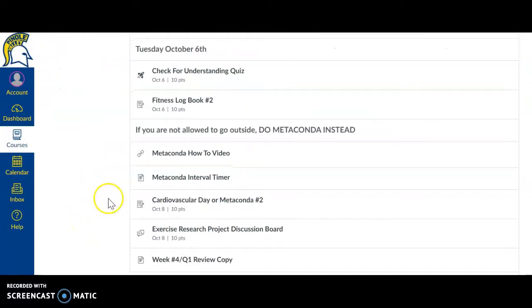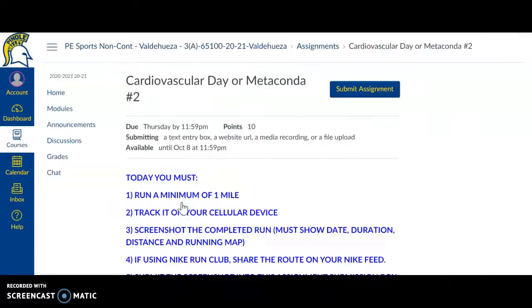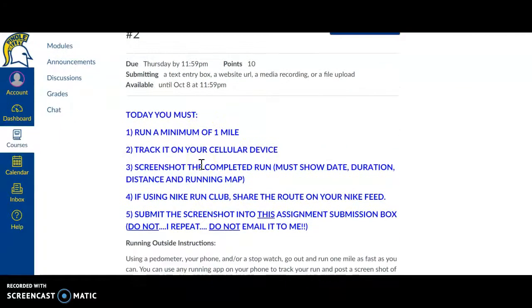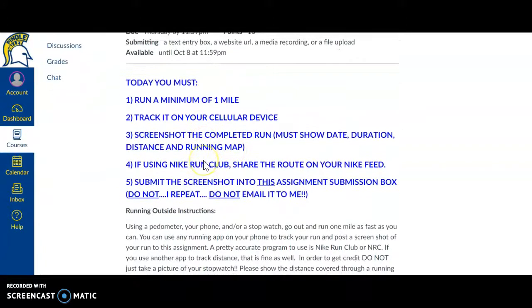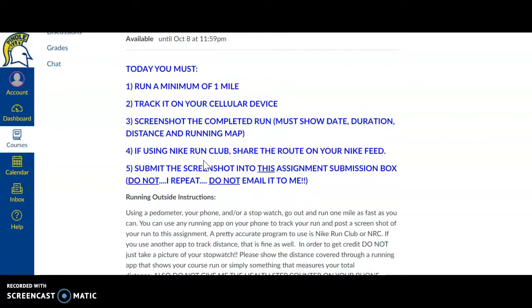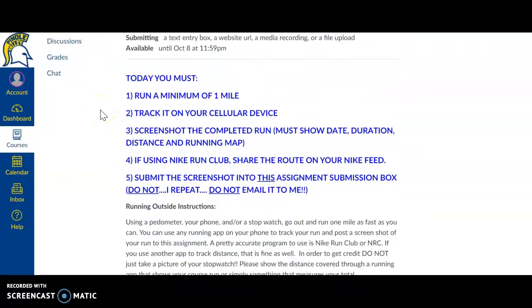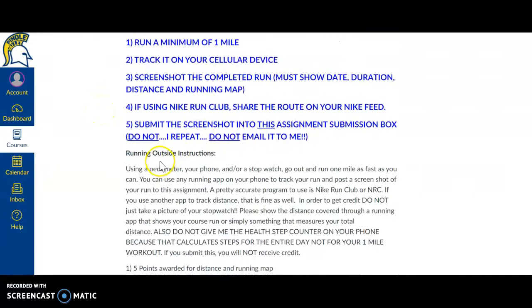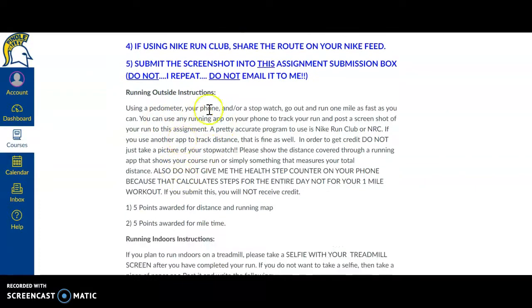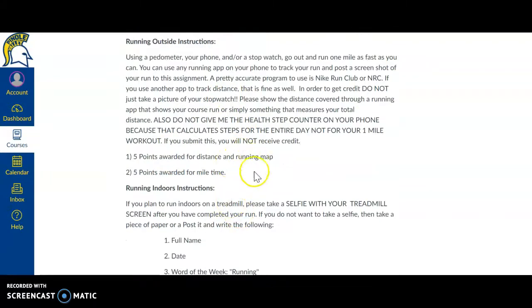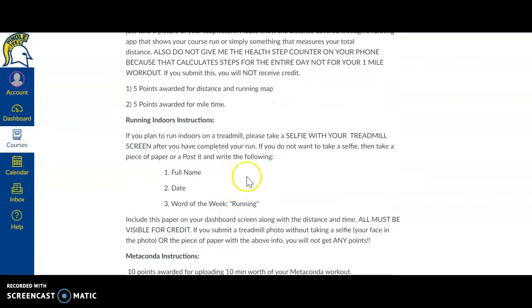So the next activity is going to be the mile run. For the mile run, you're going to go ahead and run outside, tracking it on your cellular device, and you're going to use either Nike Run or Strava. If you do use Nike Run, just make sure you share your route, and the information for sharing your route should be in the how-to module section. And if you decide to run indoors, here are the directions for running inside on the treadmill. So here's your information. Just make sure that you are including that with your treadmill run.